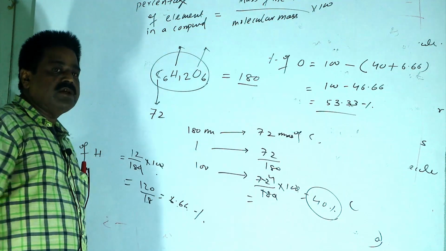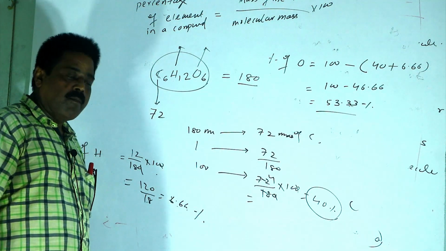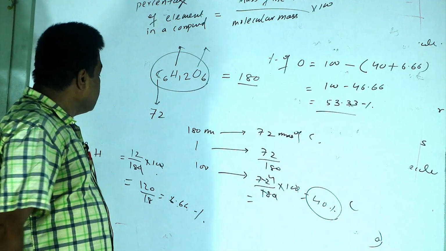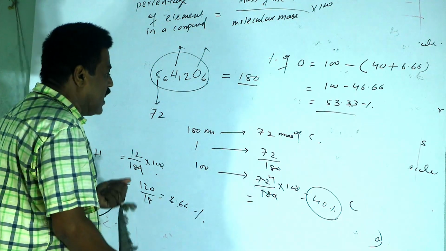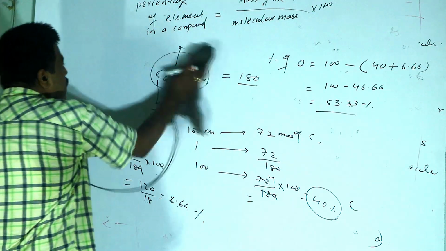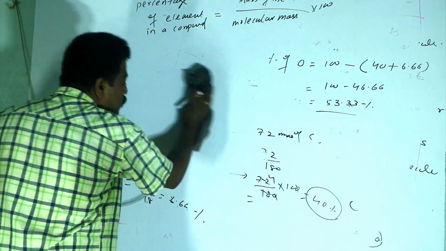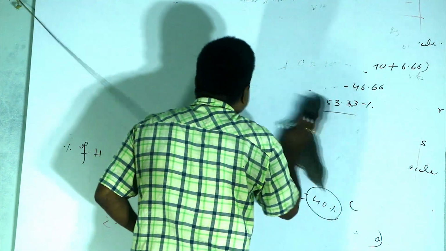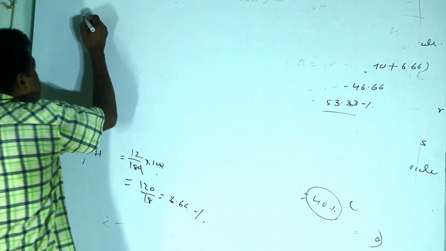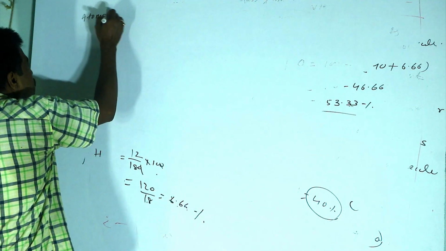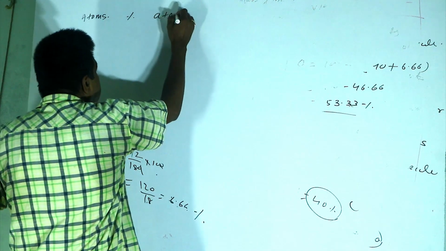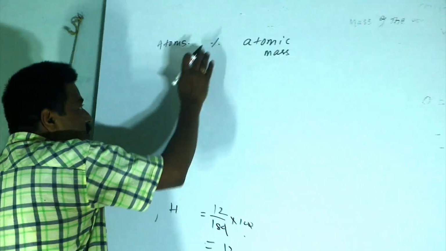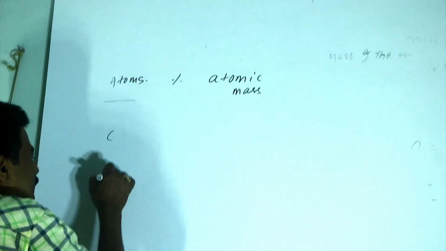Now, knowing the percentage of the elements in a particular compound, you can easily calculate the empirical formula of that compound. Now, let us apply this to glucose, to see whether it comes out to be true or not. So here, the atoms present, percentage, and atomic mass are to be written. The percentage is either calculated or given by some data. Atoms: carbon, hydrogen and oxygen.